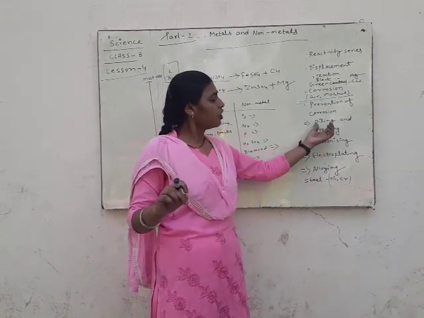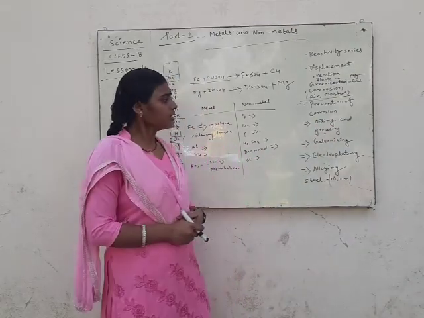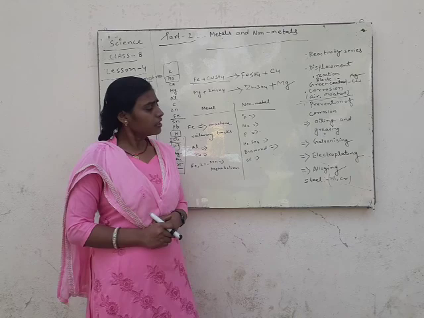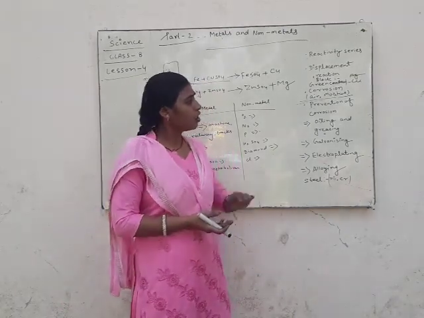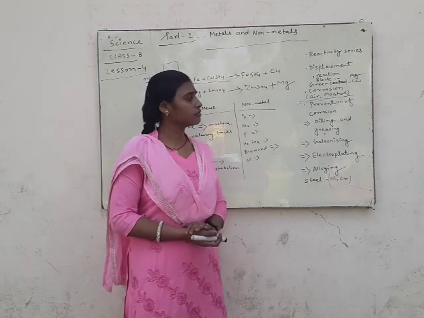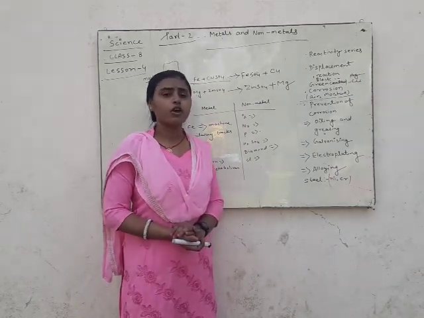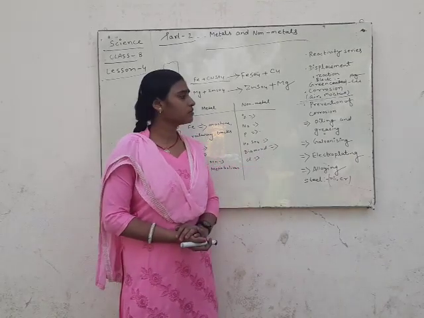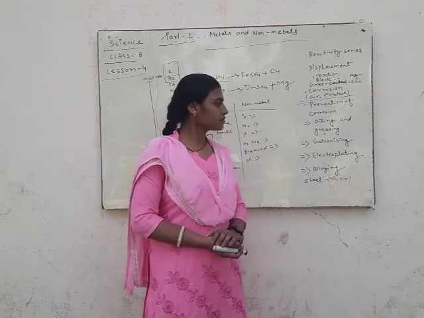First, oiling and greasing. Oil and grease are used on the surface of metal to prevent corrosion, which is known as oiling and greasing.